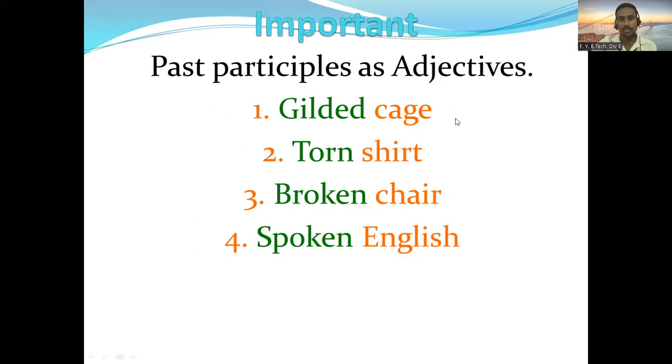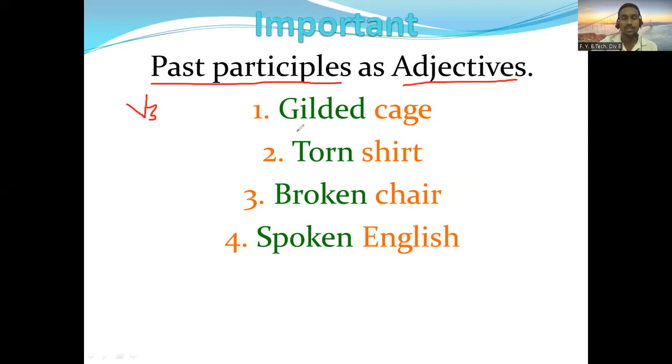Now you can see past participle as adjective. In this case also you'll come to know what a past participle is. When we think of past participle, it is nothing but V3. So V3 can be used as an adjective.